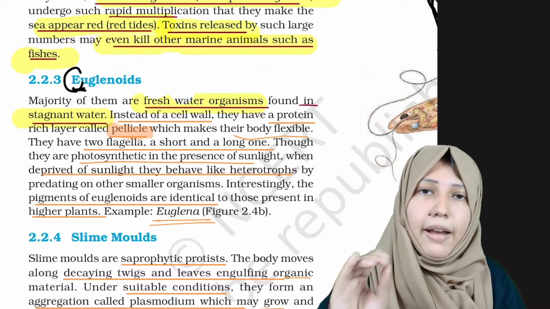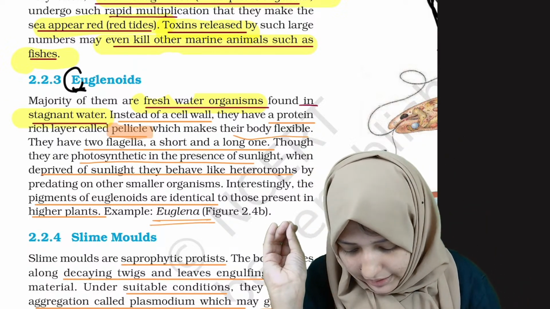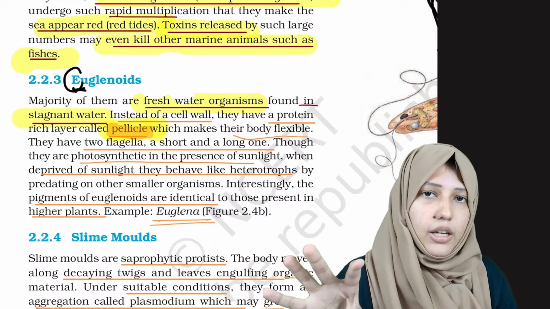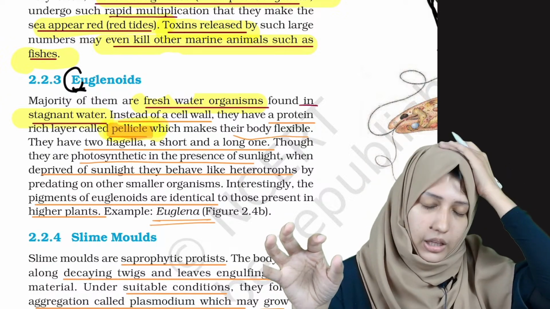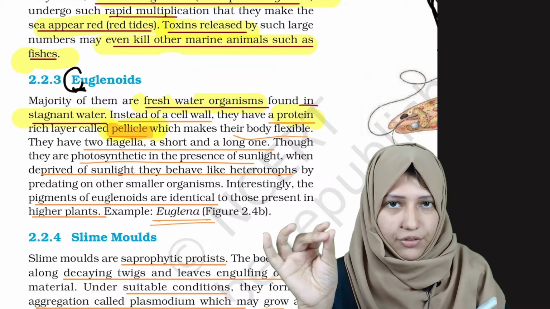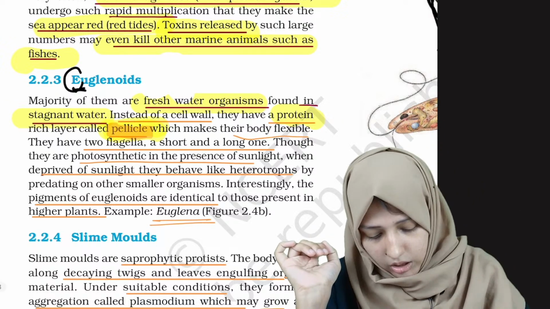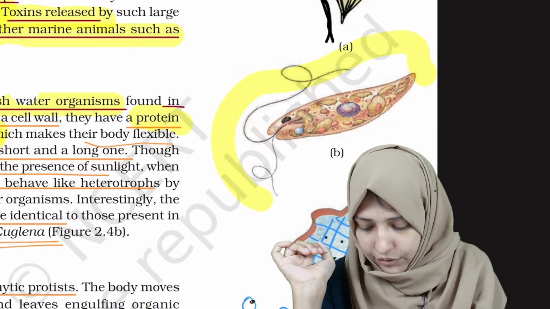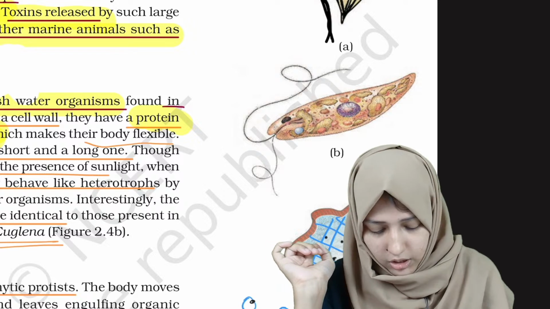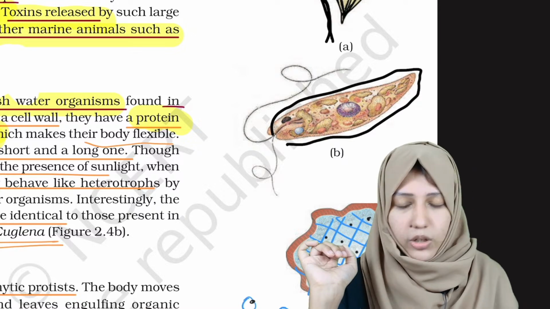As we said, all of them have a cell wall and different things on their cell wall. Here, what do they have? A pellicle. It's a protein-rich layer. The protein-rich layer known as pellicle is present in their cell wall, and because of this the euglena can be flexible. See the picture? Don't you feel that it's flexible? It's just because of the pellicle, which is protein rich.